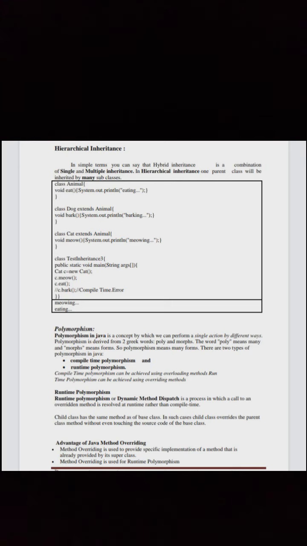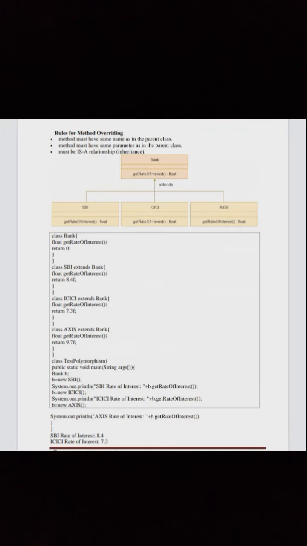Advantage of Java method overriding. Method overriding is used to provide a specific implementation of a method that is already provided by its superclass. Method overriding is used for runtime polymorphism. Rules for method overriding: the method must have the same name as in the parent class, the method must have the same parameters as in the parent class, and there must be an ISA relationship, that is, inheritance. See the figure and code.